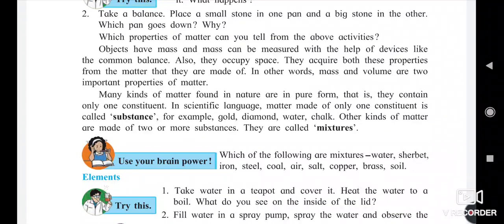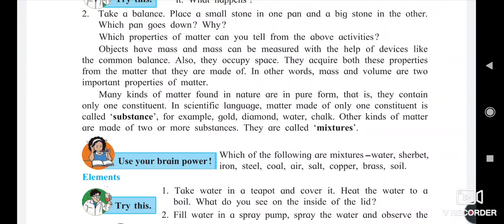Many kinds of matter found in nature are in a pure form. That is, they contain only one constituent. In scientific language, matter made from only one constituent is called a substance. For example, gold, diamond, water, chalk. The other kind of matter is made from two or more substances.